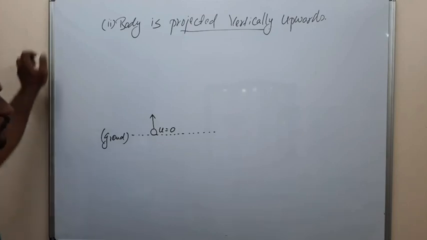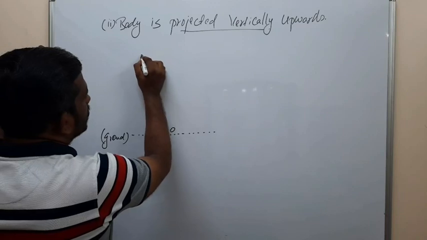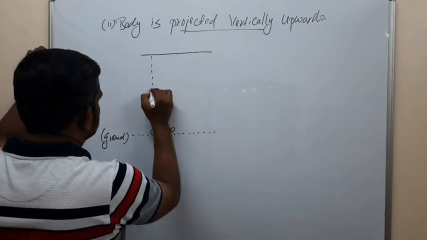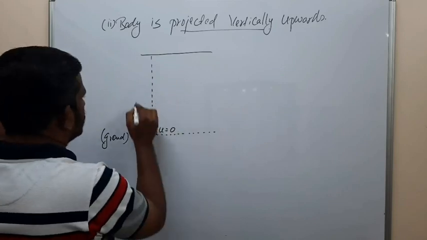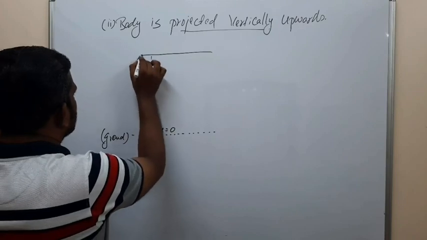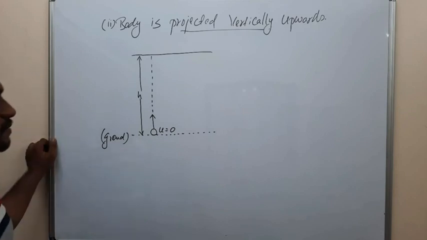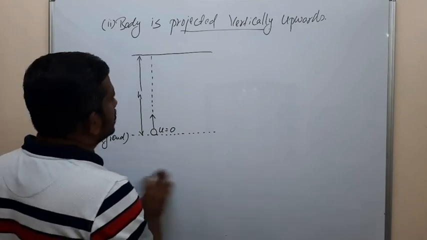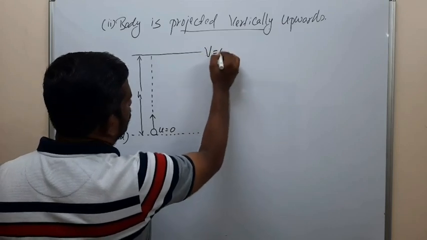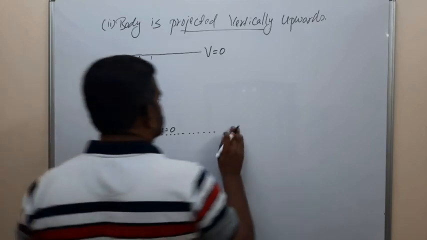To reach a maximum height, let h be the maximum height. At the maximum height, the final velocity v is equal to 0.